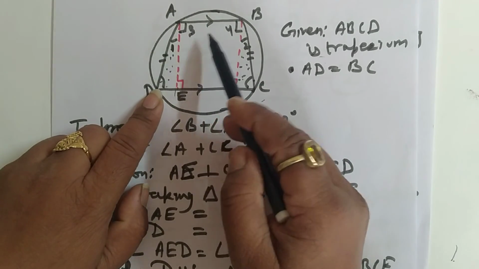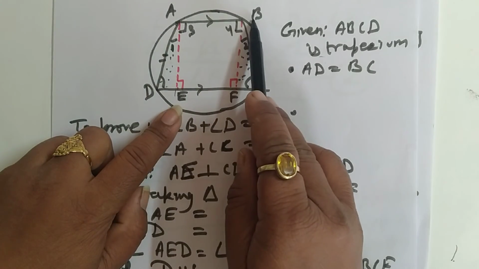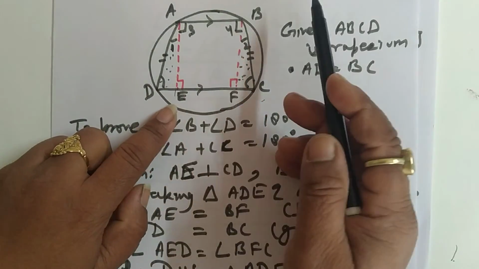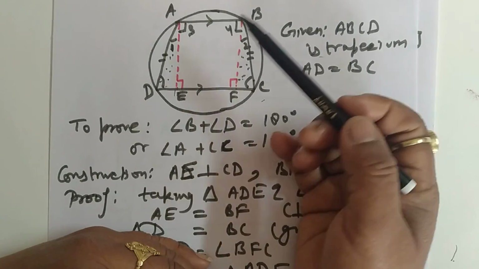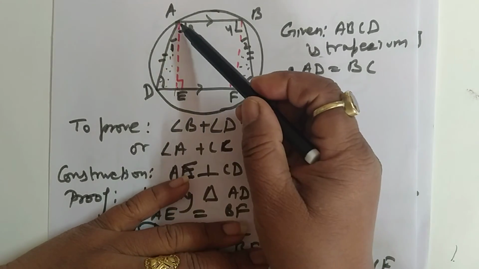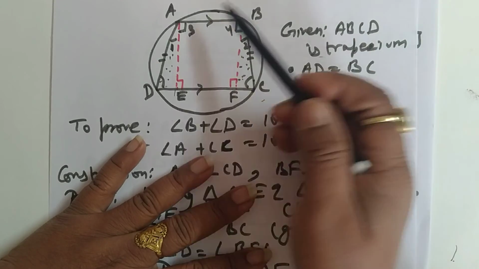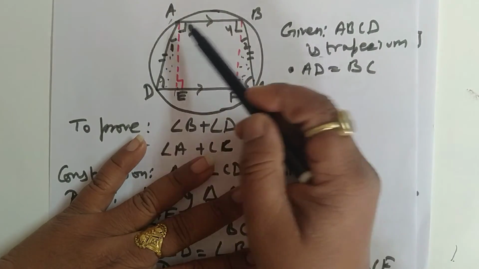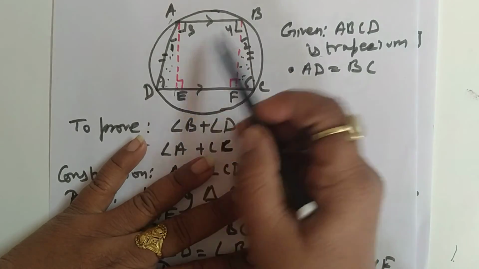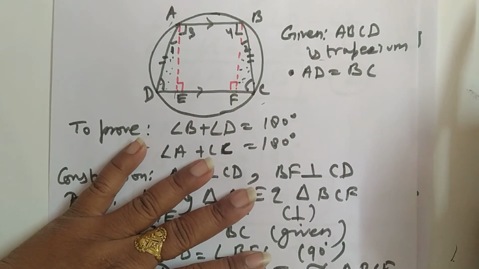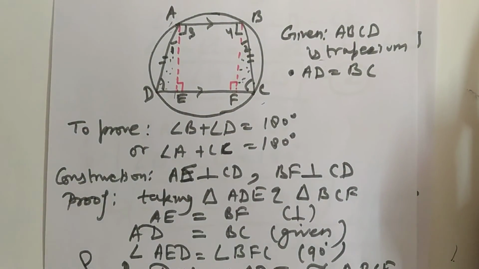So by adding this we have got angle A is also equal to angle B, and then after that we have used the property of the trapezium that angle A plus angle D is equal to 180 degrees. We have replaced angle A because we have just now proved that angle A is equal to angle B by angle B, aur humne opposite angles jo humara property hota hai cyclic quadrilateral ka, we have proved this.